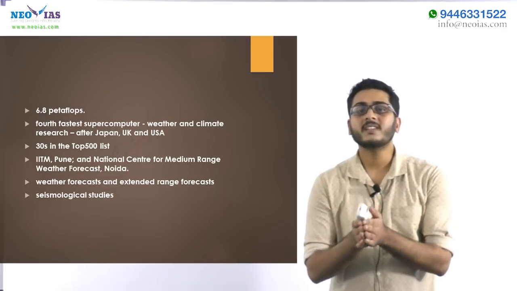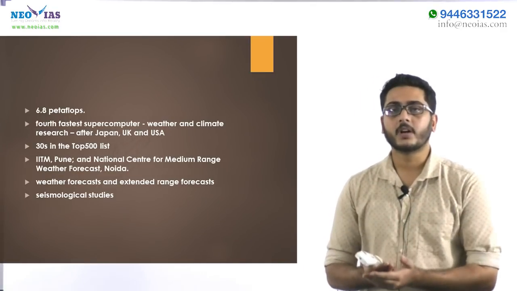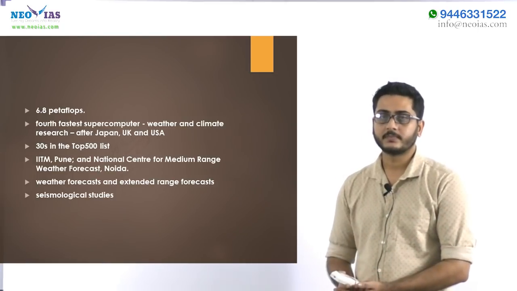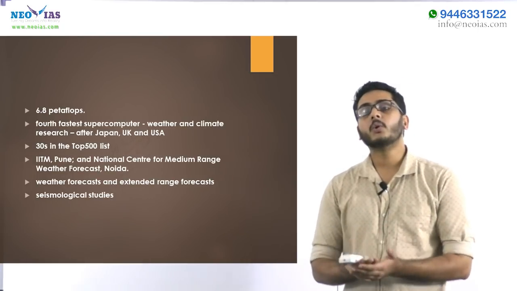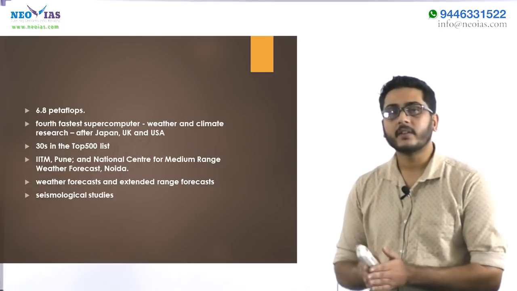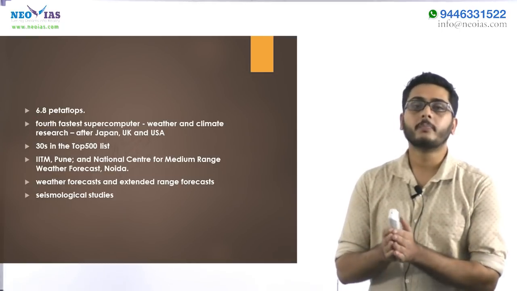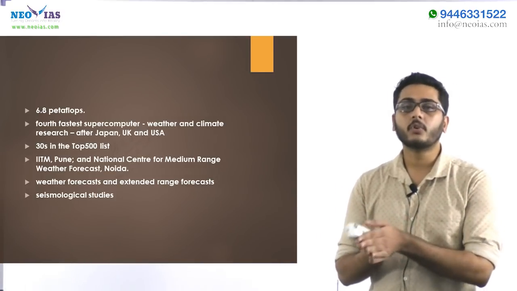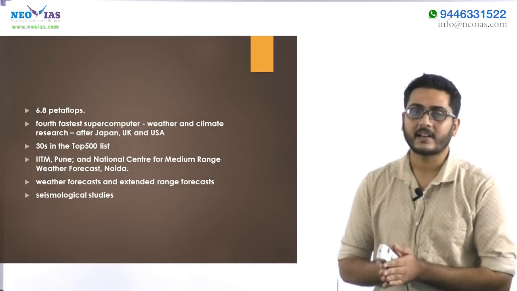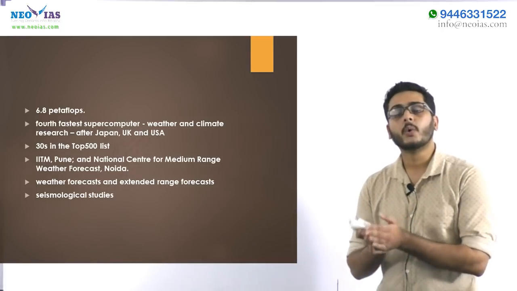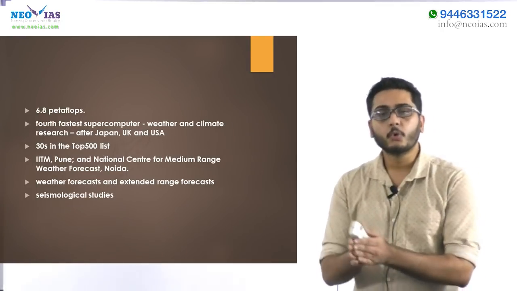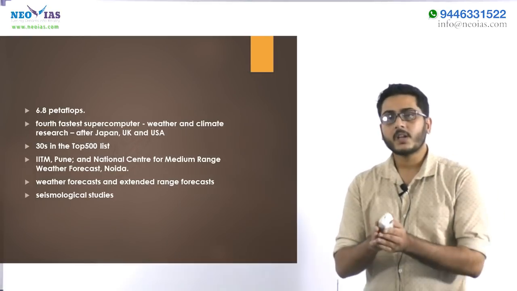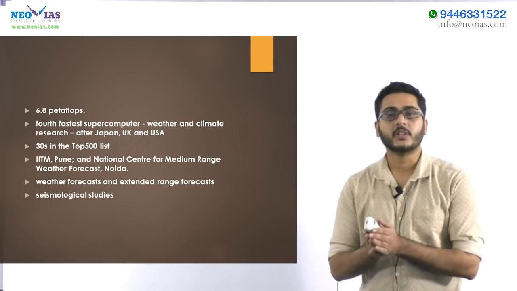Pratyush is India's fastest supercomputer which delivers a power of 6.8 petaflops. It is also the 30th fastest supercomputer on the Top 500 list. It ranks 4th among weather forecasting and weather research supercomputers after UK, USA and Japan. The supercomputer Pratyush will be placed in IITM Pune and the National Center for Medium Range Weather Forecasting.